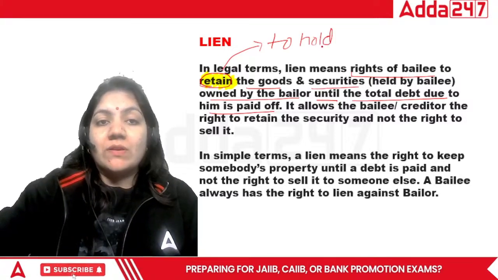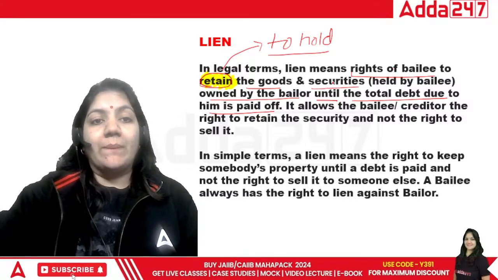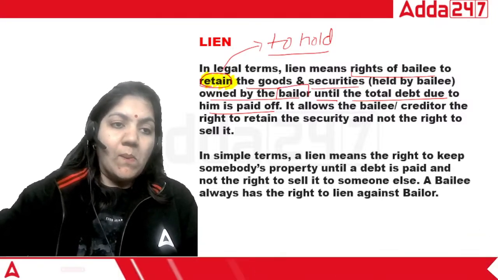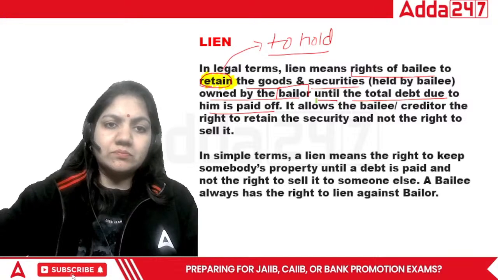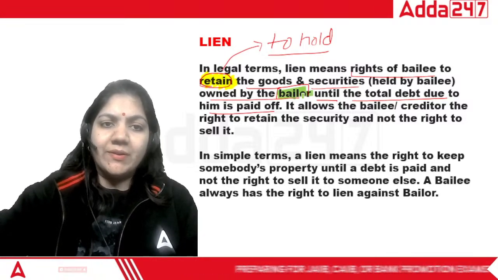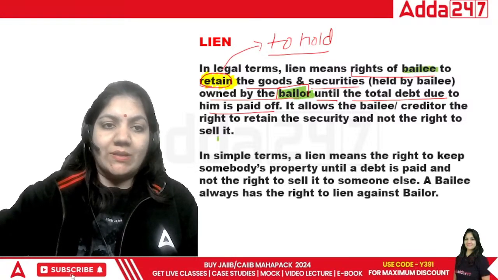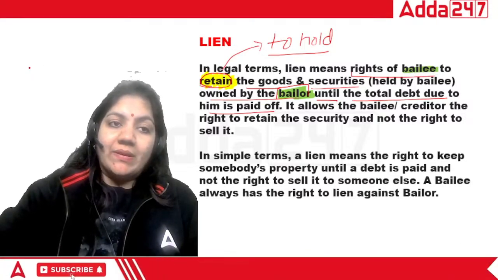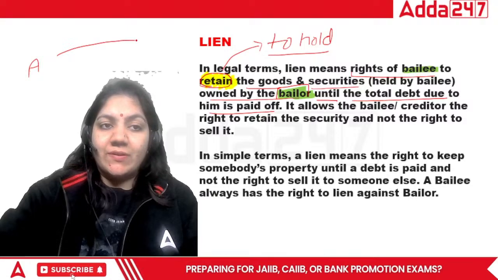Now see, first of all, why are the words bailee and bailor used? We have to understand this one. In bailment, what actually happens?